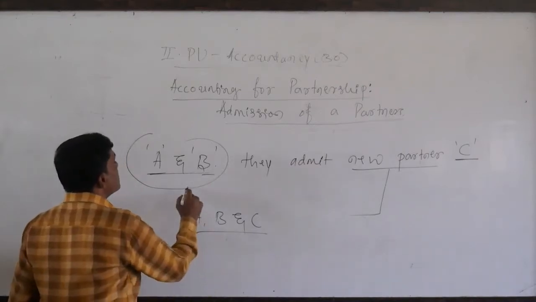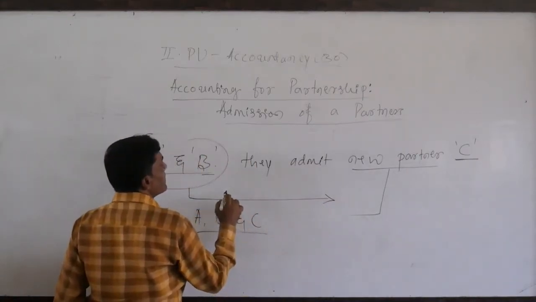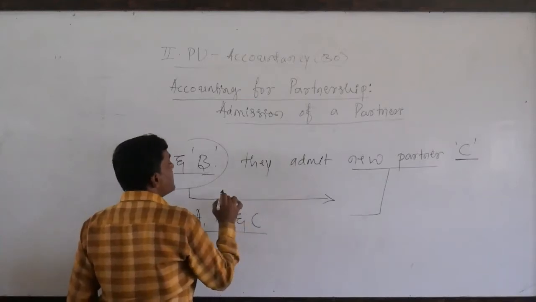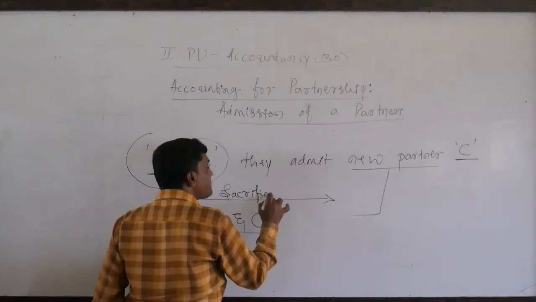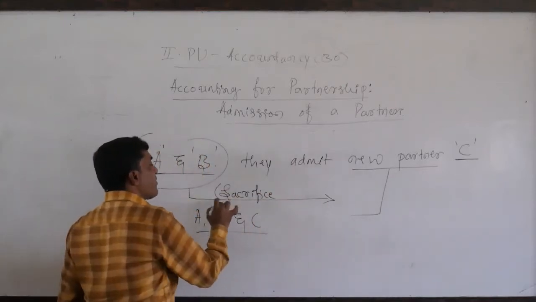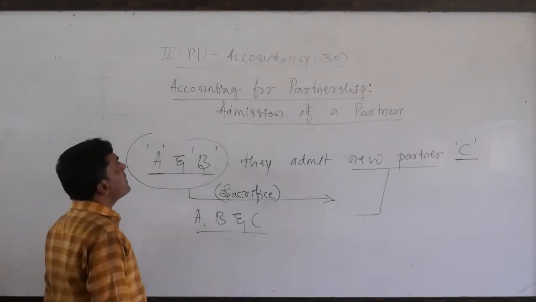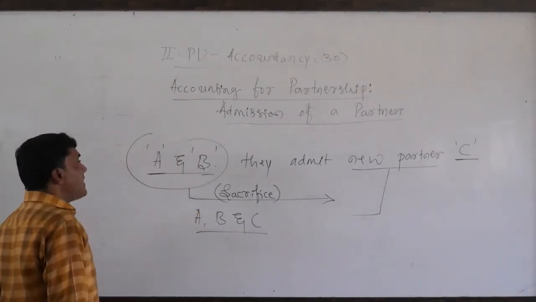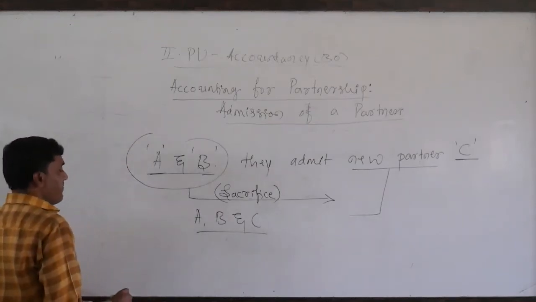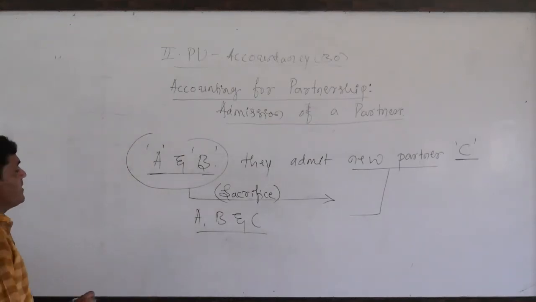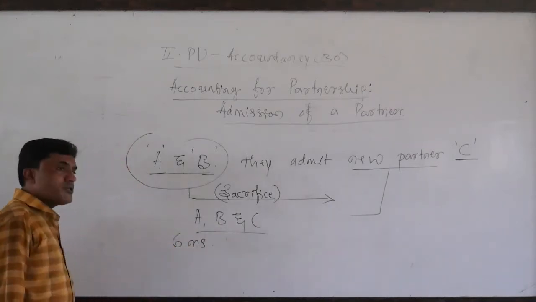That is the reason. So that portion, you can say, is the portion surrendered or sacrificed from their profit shares. Okay. So under section C, that is 6 marks problems, you may face some 6 marks problems on calculation of sacrifice ratio.